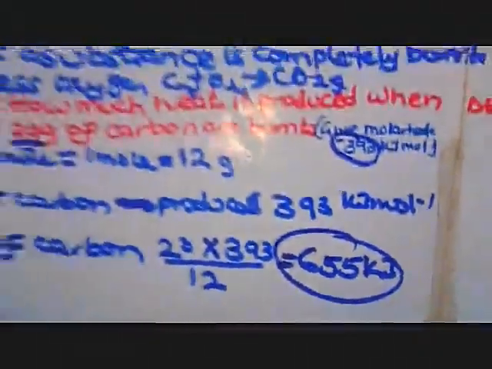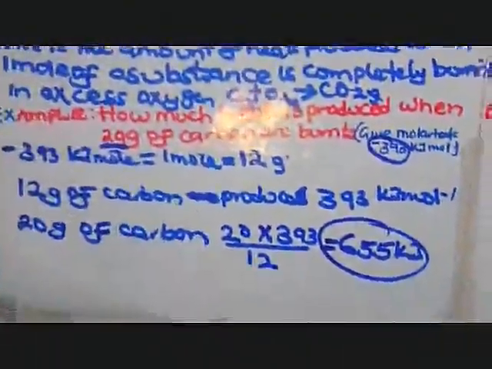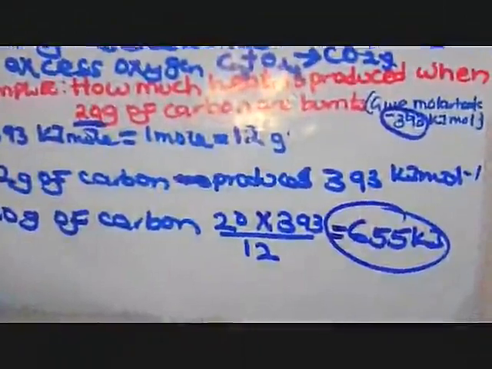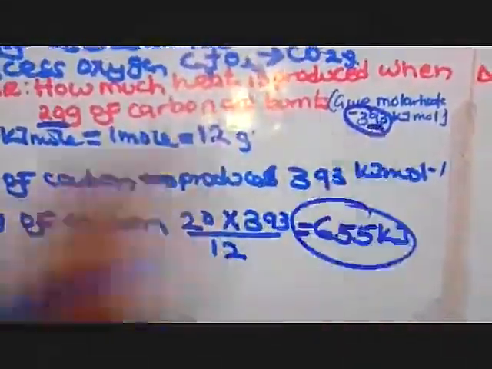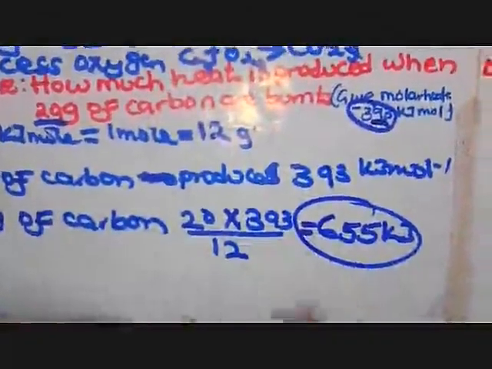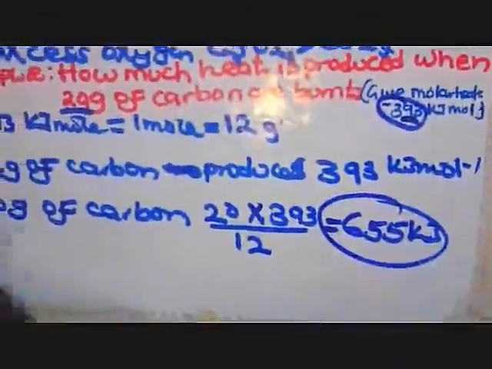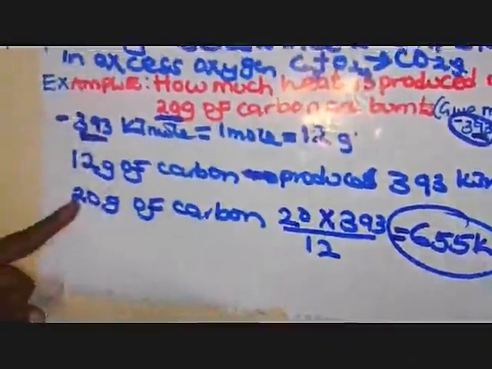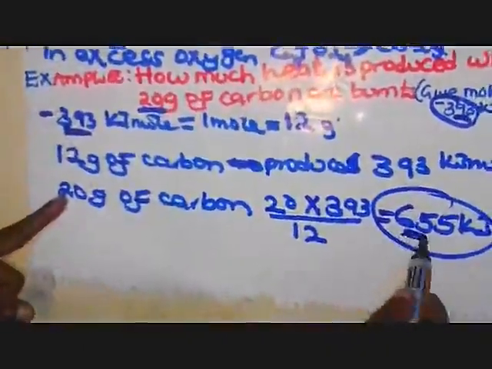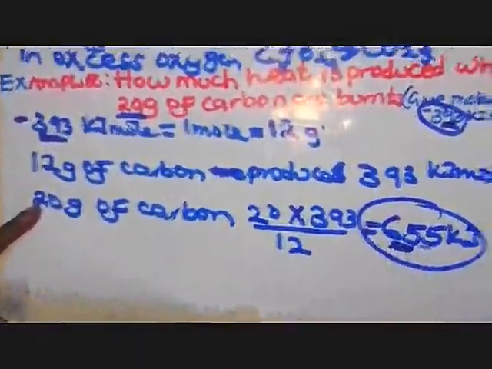They always ask you these questions in the question bank, so what matters is to understand this one. You can even calculate it backwards, assuming they have told you the molar heat of combustion and you don't know it. But when they have told you that the 20 grams produce that amount, you just reverse it.